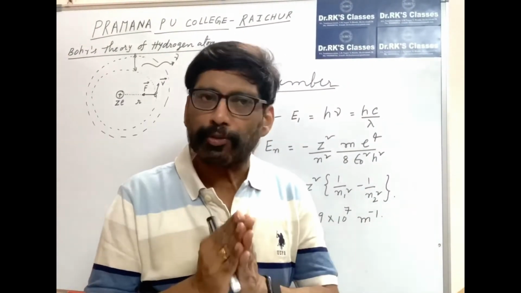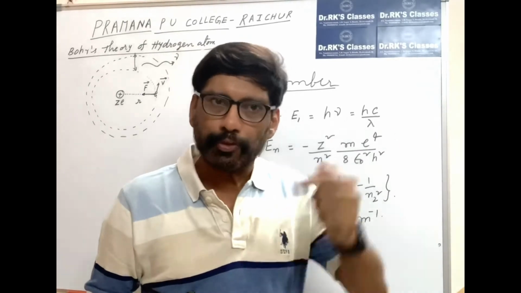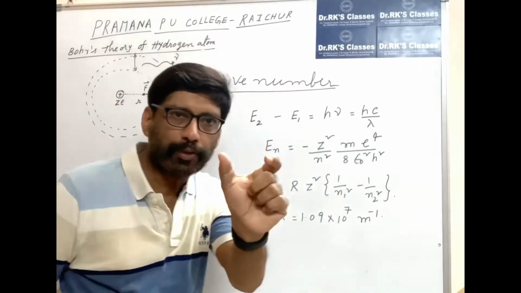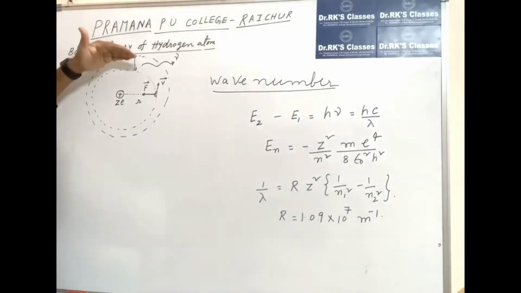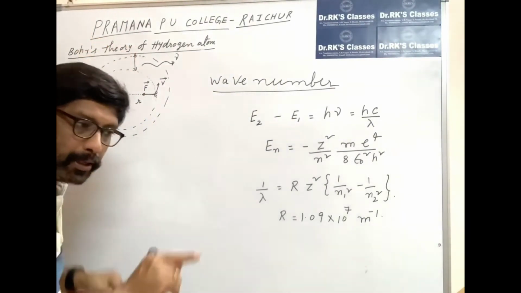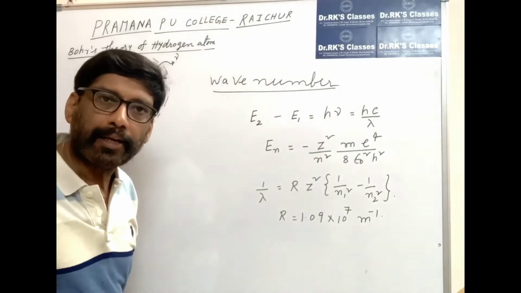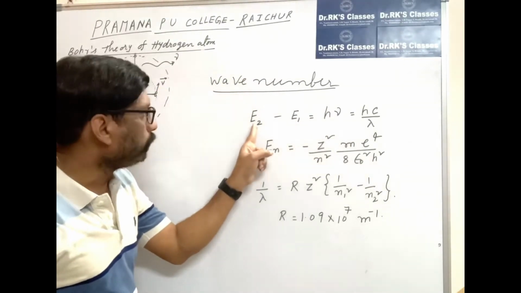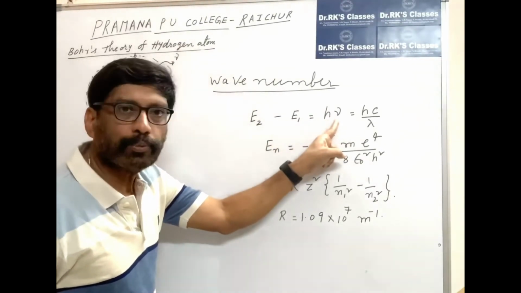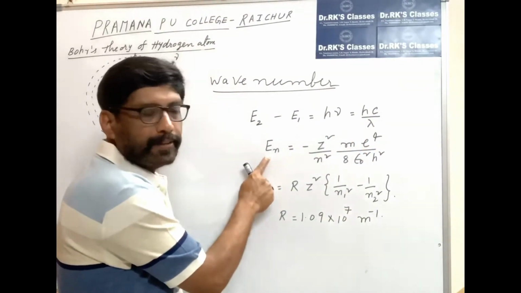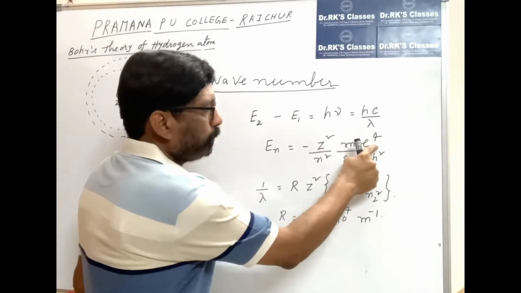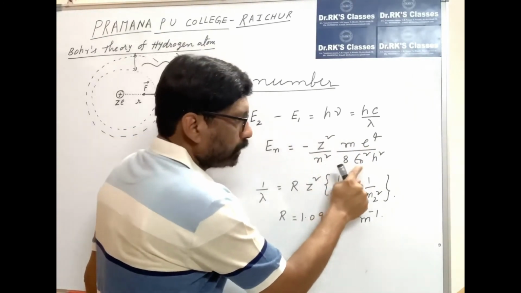Let us find the expression for wave number. That is 1/λ, the number of waves per unit length. So we know that when an electron jumps from a higher orbit to a lower orbit, it emits light or radiation. According to the formula, E2 minus E1 is equal to hν, which is nothing but hc/λ. And we know the expression for energy as Z²me⁴/(n² 8ε₀²h²).